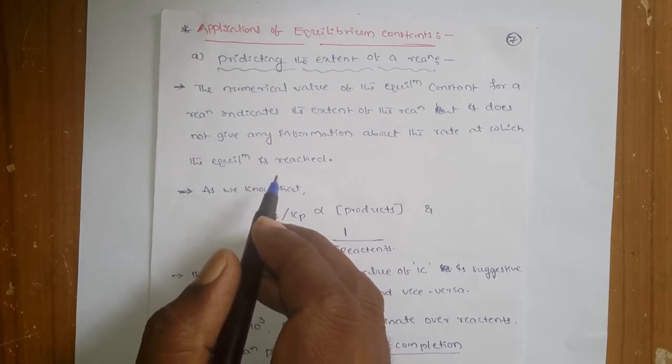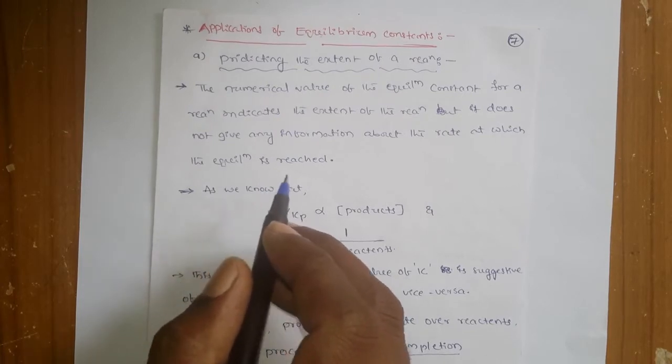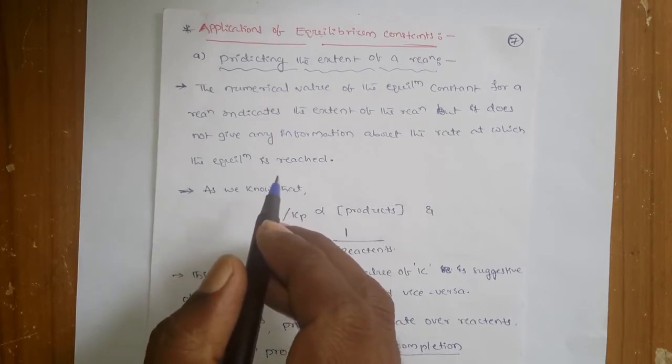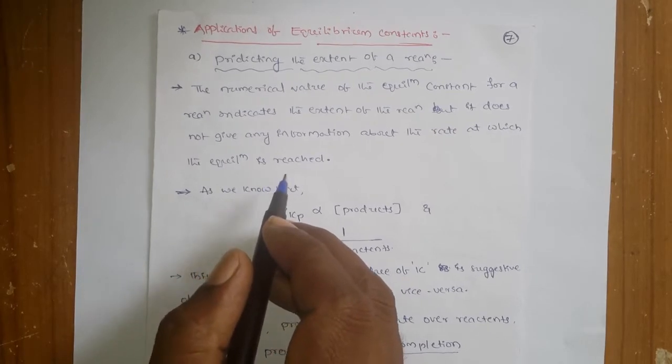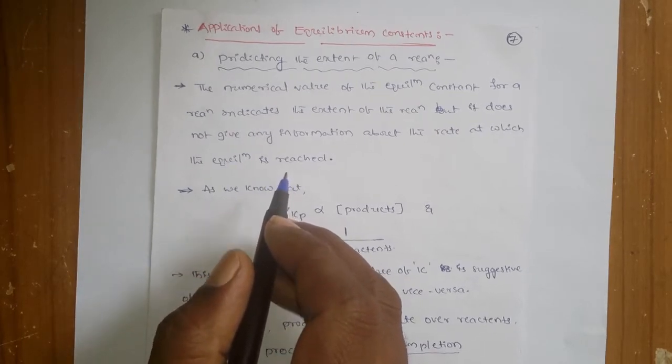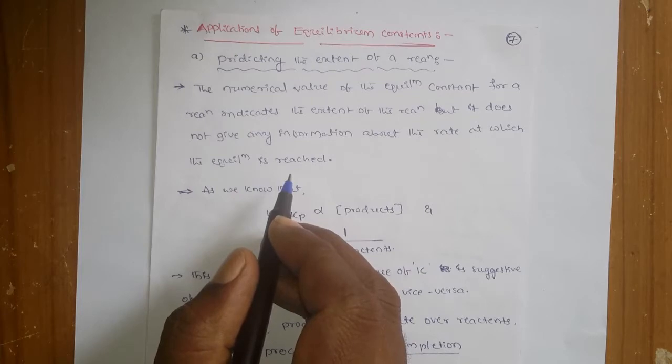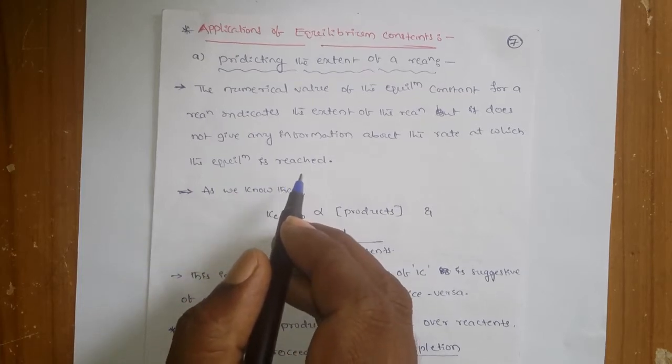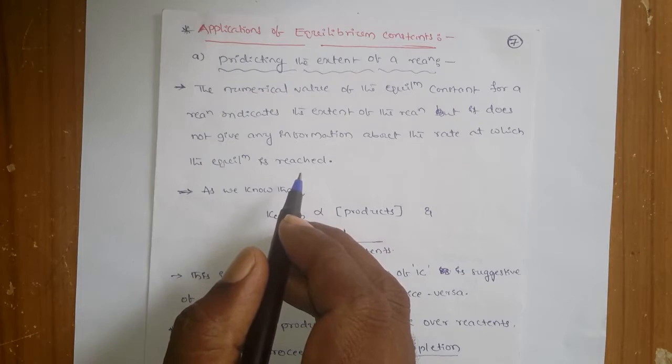So why do we have to study the equilibrium constant, and what is important is that it has some applications, so that we learn the equilibrium constant concepts. With the equilibrium constant, the first application is predicting the extent of a reaction. That means you can predict how much extent that equilibrium reaction is going on.